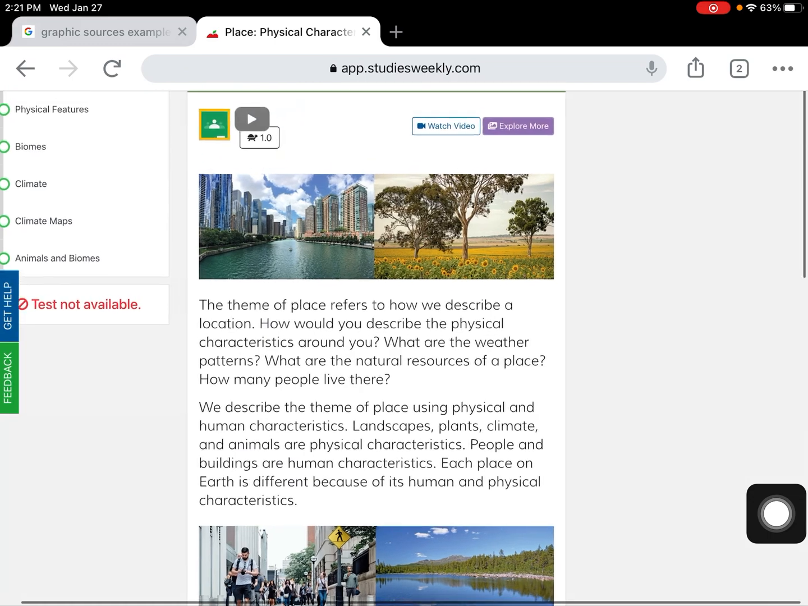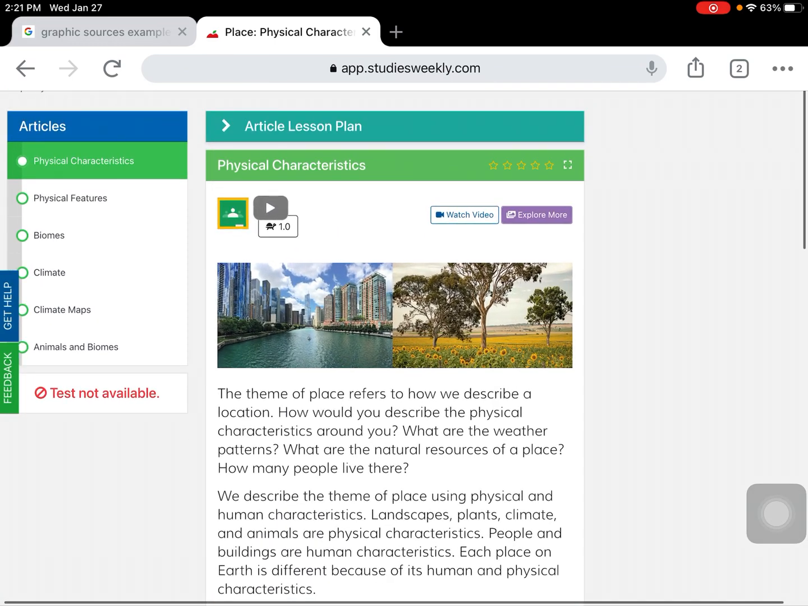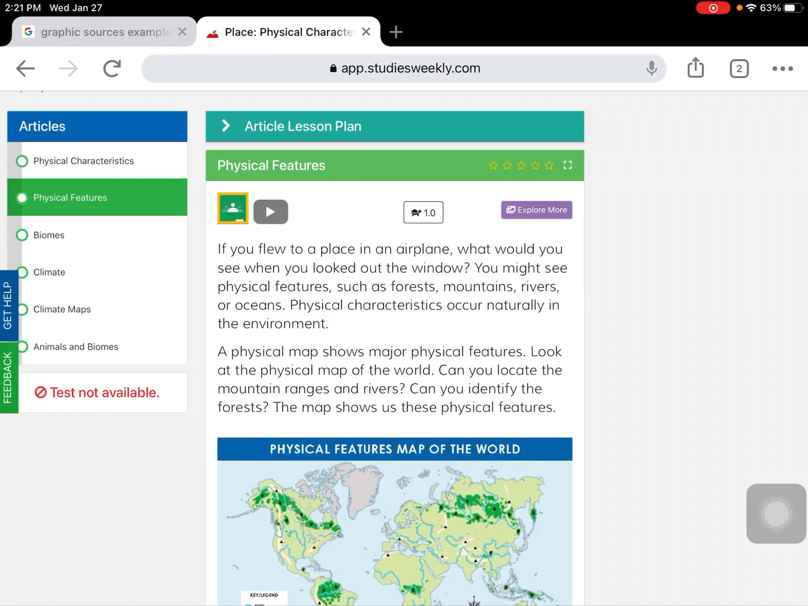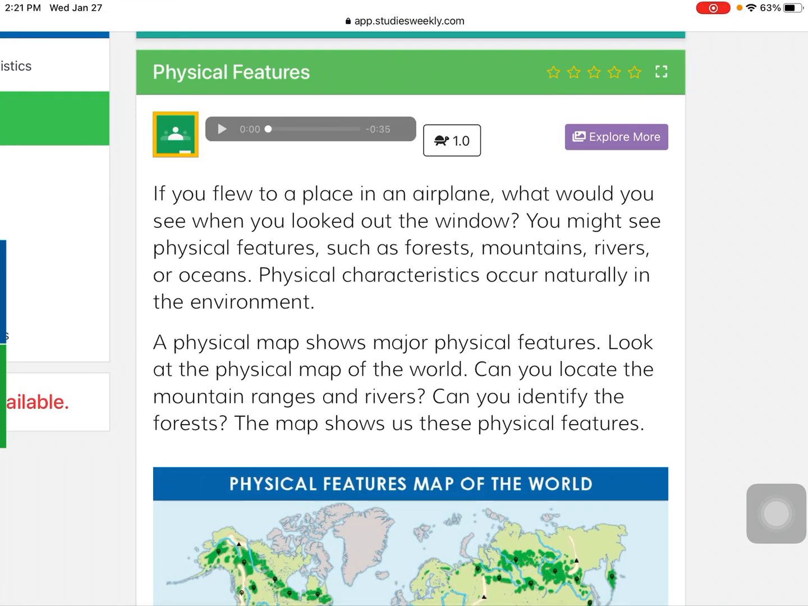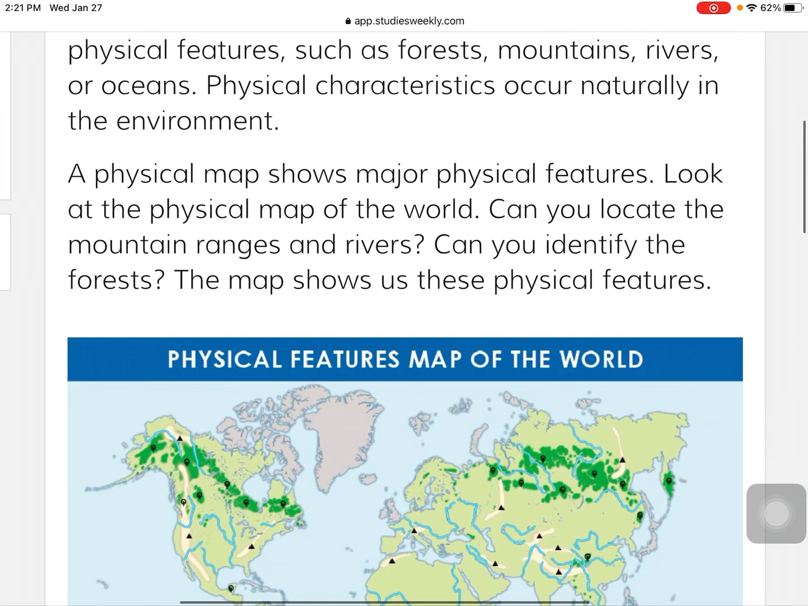Alrighty. So let's go ahead and continue our talk about our physical features of our Earth. If you flew to a place in an airplane, what would you see when you looked out the window? You might see physical features such as a forest, mountains, rivers, or oceans. Physical characteristics occur naturally in the environment. So those examples that we just talked about previously.